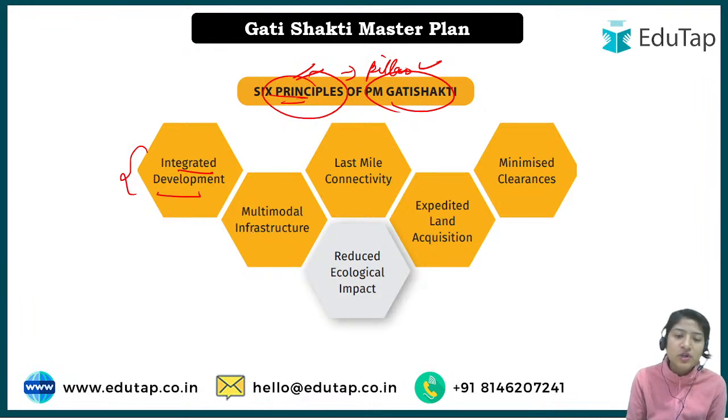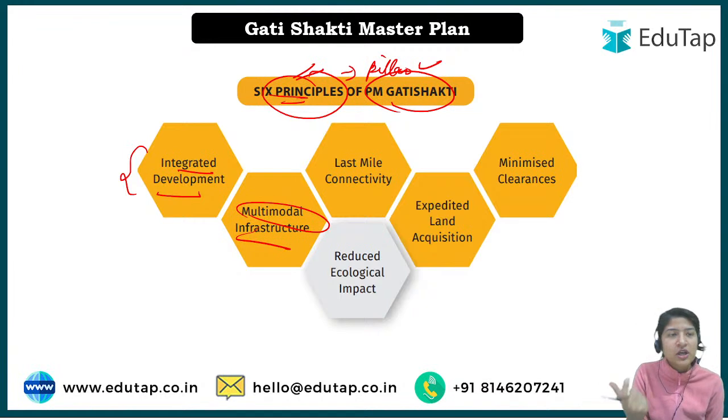Then multimodal infrastructure, so basically to have modes of infrastructure. What does it mean? It means different types. For example, if you're talking about transport, we are focusing on proper railway lines also, we are focusing on highways also. So it means multimodal, different types.